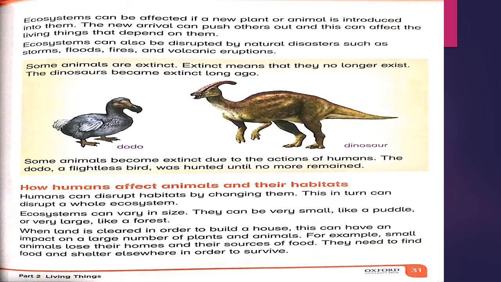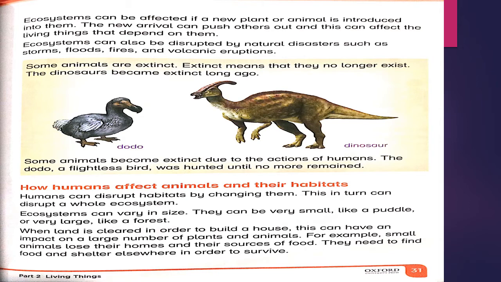If a new plant or animal enters the ecosystem, it can affect all the environment. Ecosystems can also be disrupted. Disrupted means destroyed by natural disasters. Disasters means bad incidents such as storms, floods, fires, and volcanic eruptions.